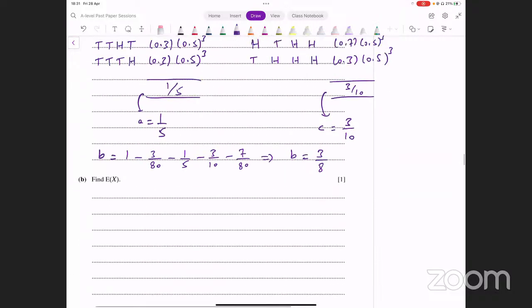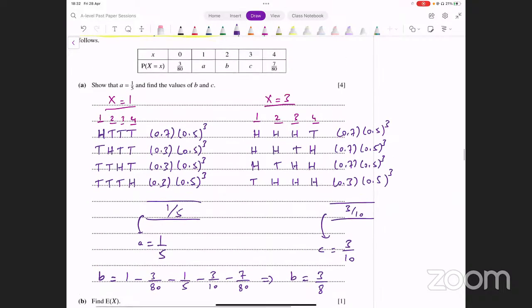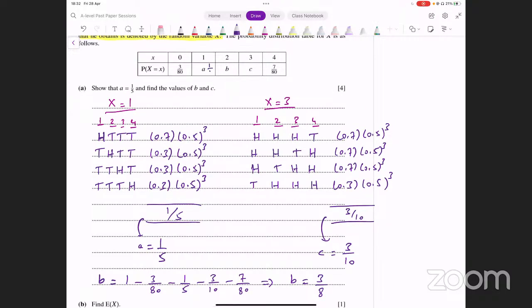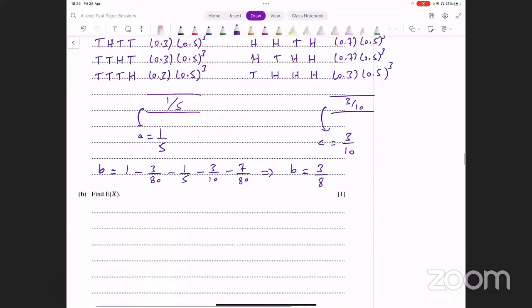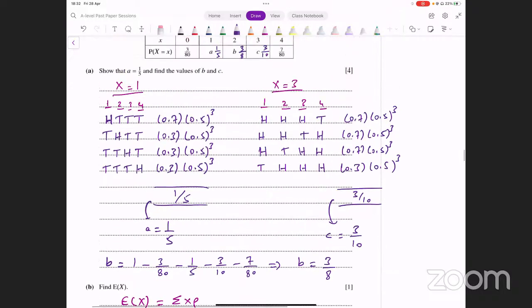Now it says find the expected value of x. Probability distribution table आपके पास आ गया. A की value क्या होगी? A की value is 1/5. Let's just input that here. 1/5. B is 3/8. And C is 3/10. Expected value का formula आपके पास formula sheet में दिया होता है. वो क्या होता है? Expected value of x is equal to sigma xp. X और p को multiply करेंगे, उन सबको add कर लेंगे.